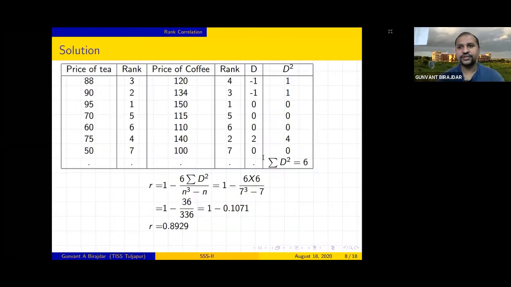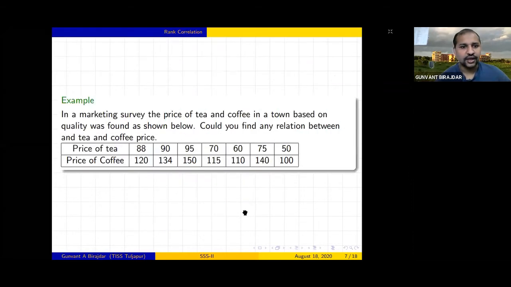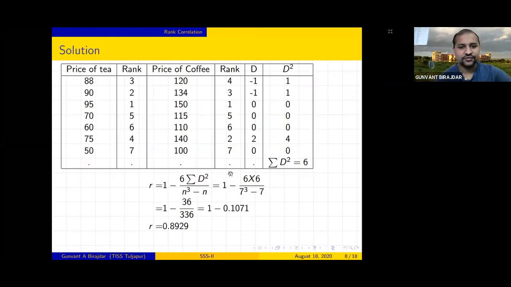So this example is clear? Is this example clear for everyone? Or is there any doubt? So simply what we are doing, we have the data X and some prices, right? So we are giving the rank according to their scores. Now it is visible, na? Screen is visible, right? Yes, sir. So there is a high relation between the quality of tea and quality of coffee. So we came up with that.